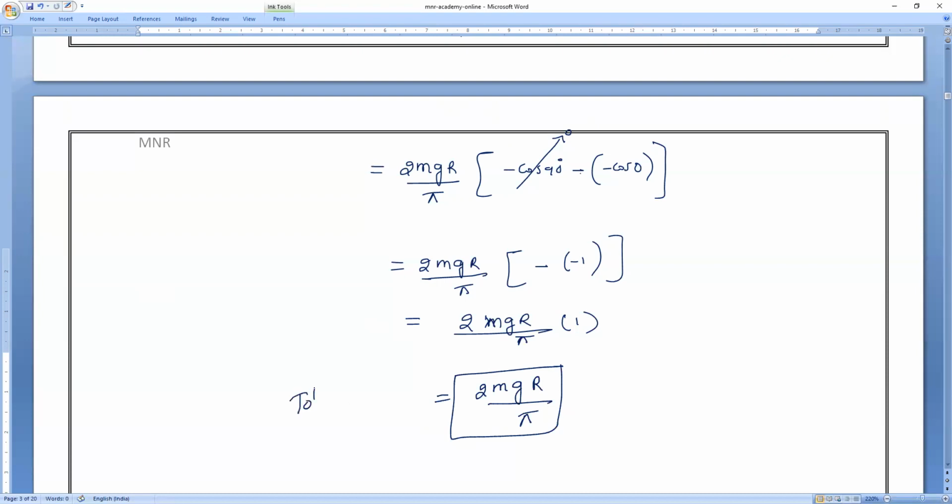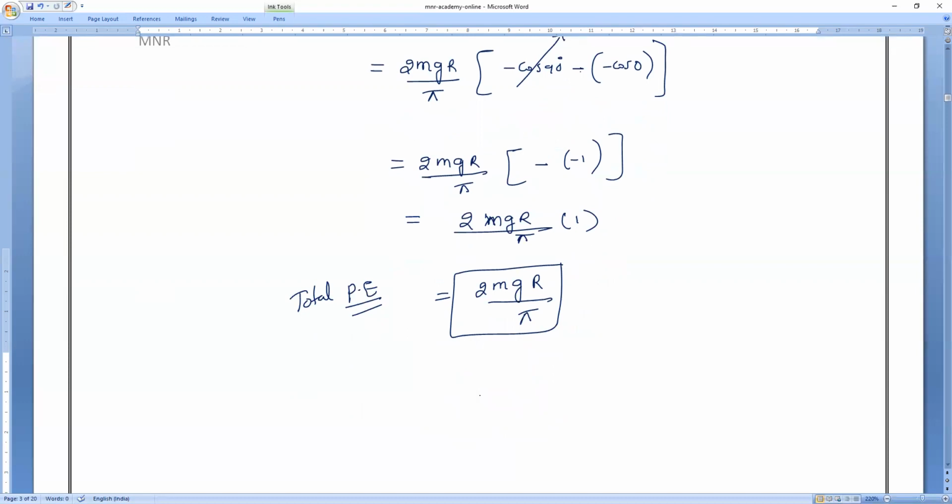Total potential energy, if the chain is on an inclined surface, so here we have to use chapter number 1 concept, chapter number 2 concept, everything. Keep it in mind: the total length is equal to the mass, capital M. Then the length will reduce to very small. What is the length of that arc?